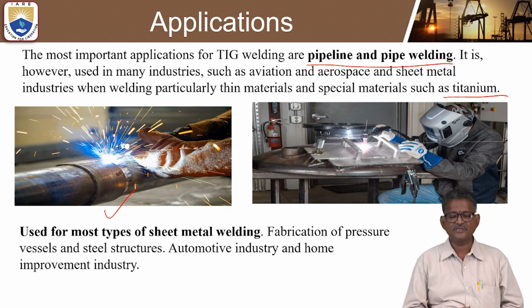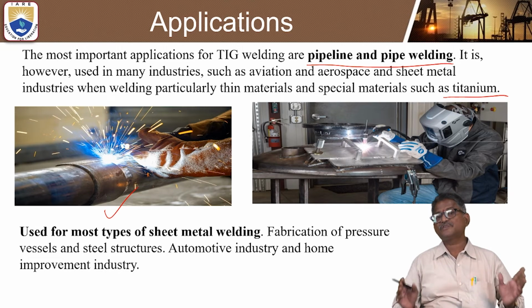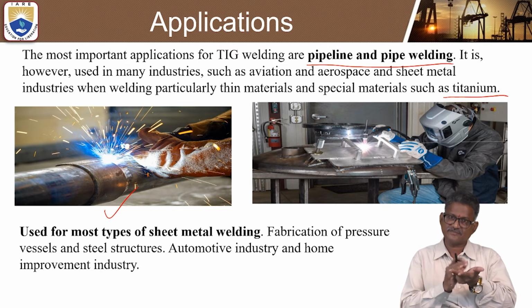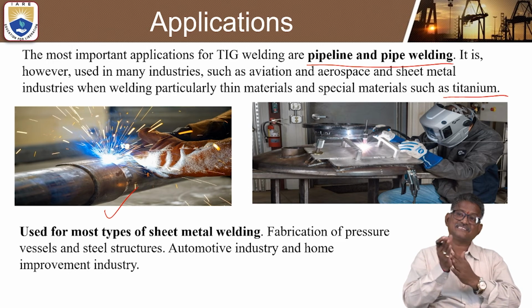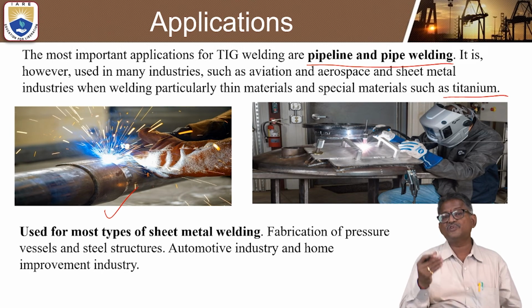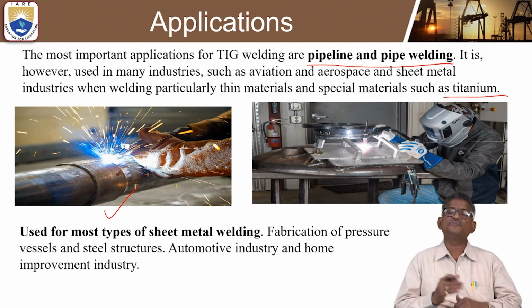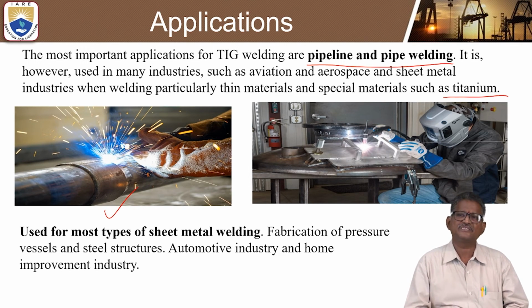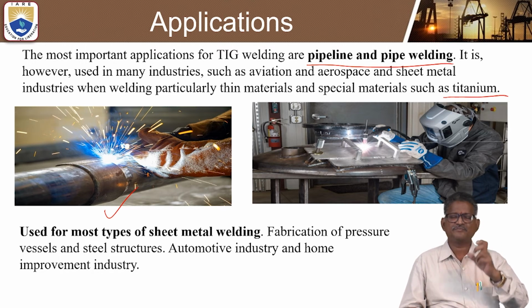MIG welding is used in most types of sheet metal welding, for example fabrication of pressure vessels and steel structures. Fabrication of pressure vessels and steel structures, and automotive and home improvement industries are the most widely used applications of TIG welding and MIG welding.